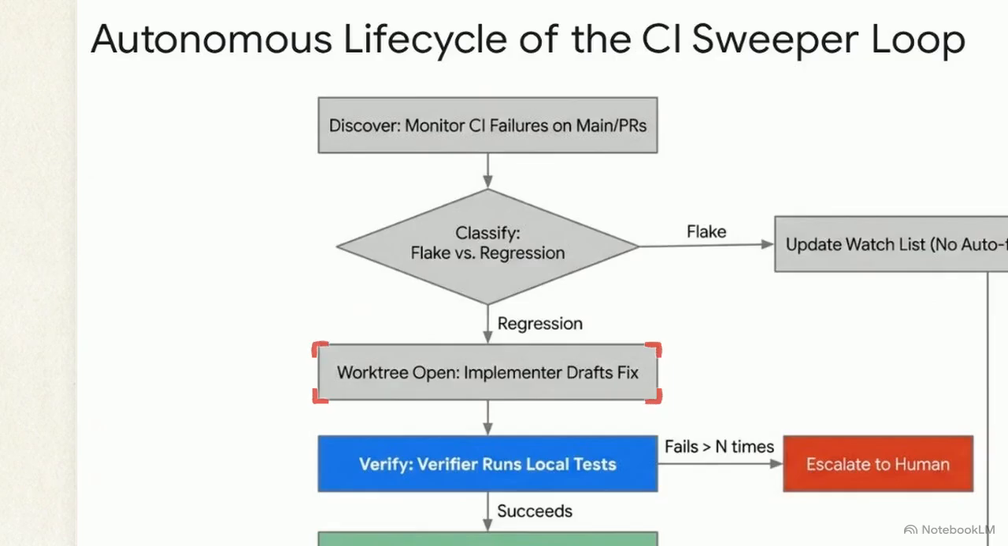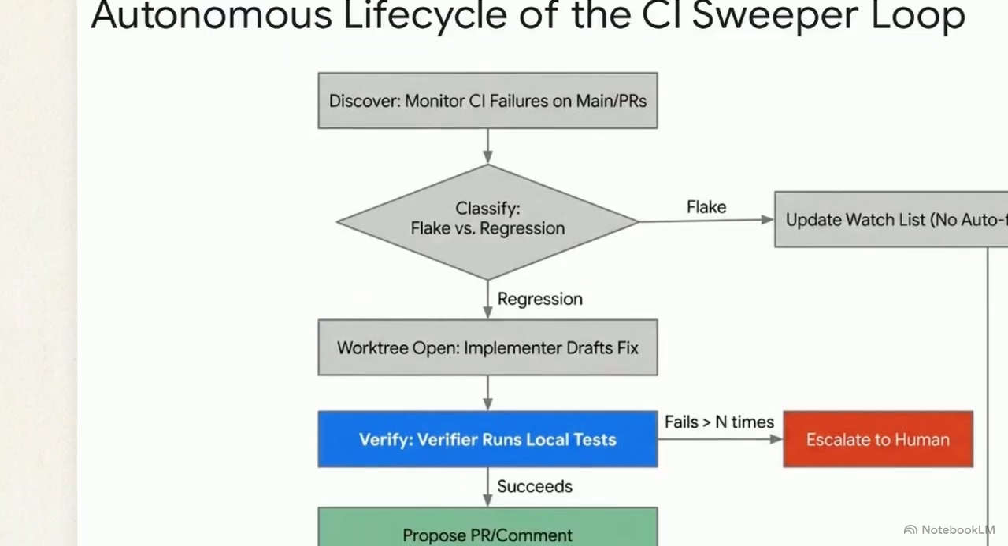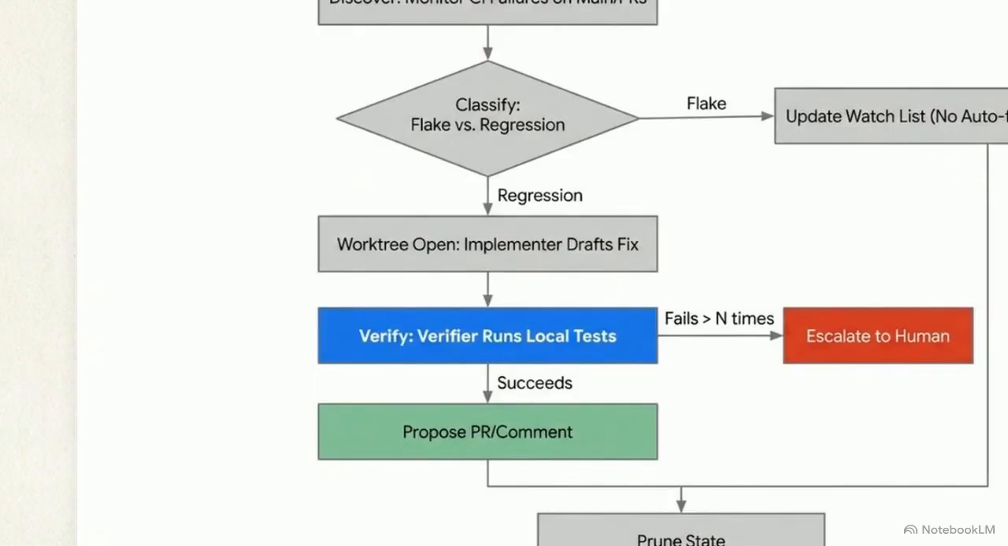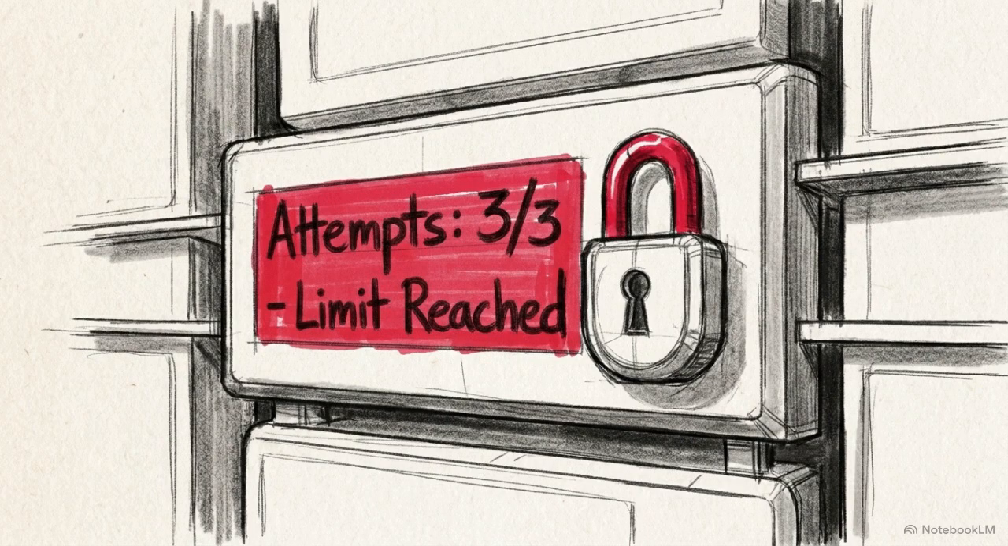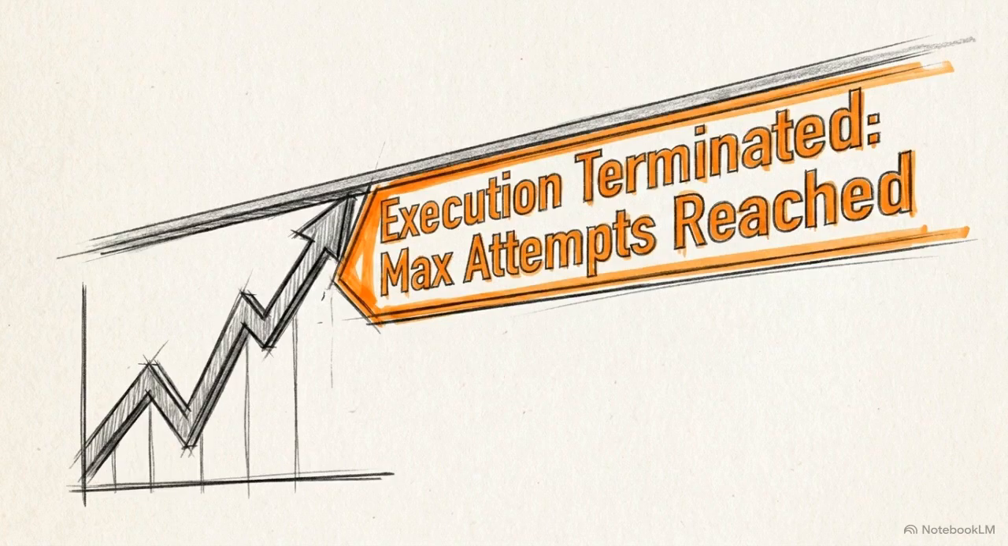When a true regression is detected, the loop opens an isolated worktree. The implementer drafts minimal corrective code. The verifier aggressively tests the draft. If logic fails the suite, the loop logs the event and escalates to a human operator. The framework enforces strict, hard attempt caps. Limiting the system to 3 tries prevents the agent from entering an infinite fixing loop and wasting the API budget.